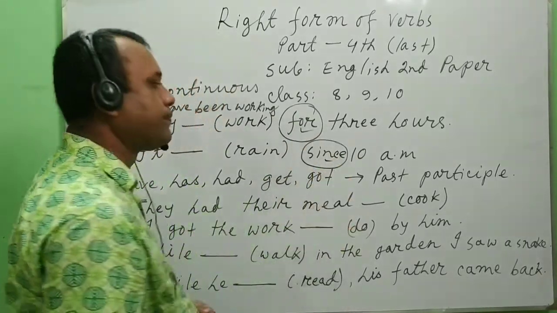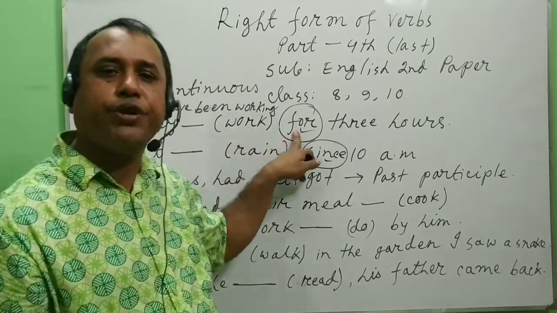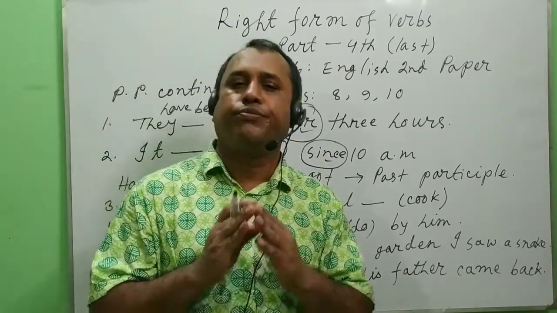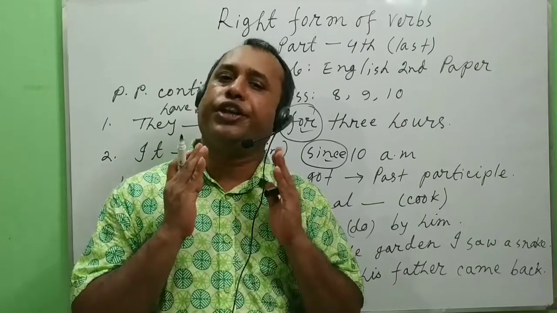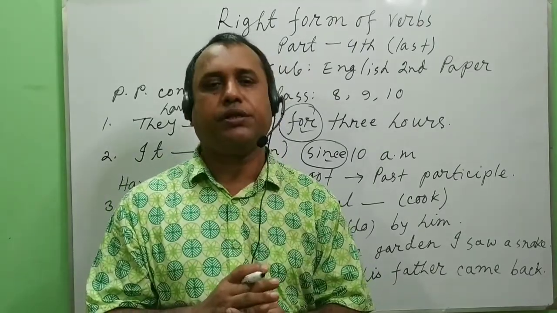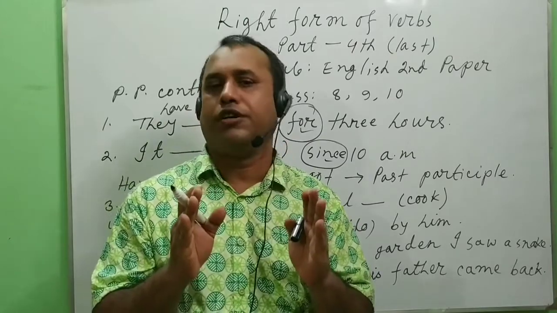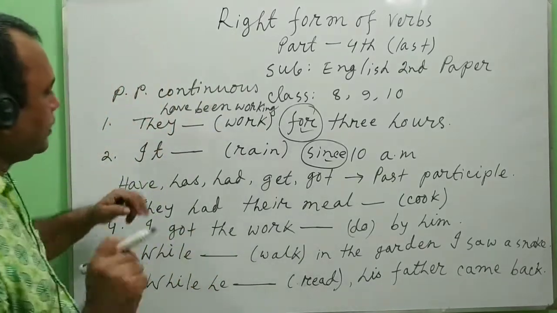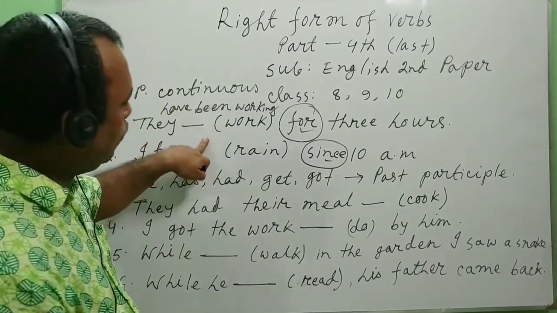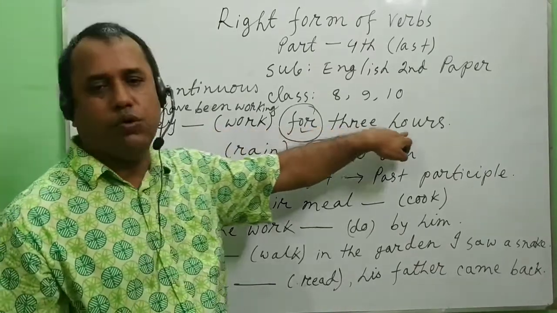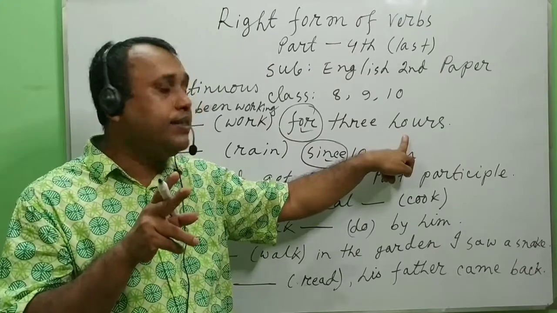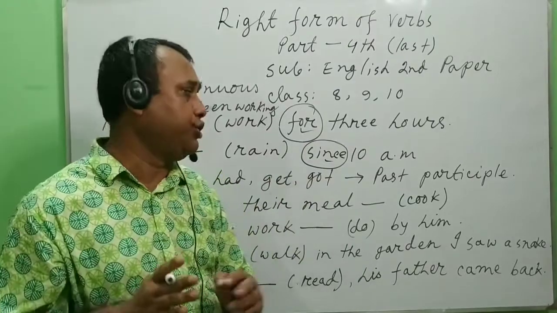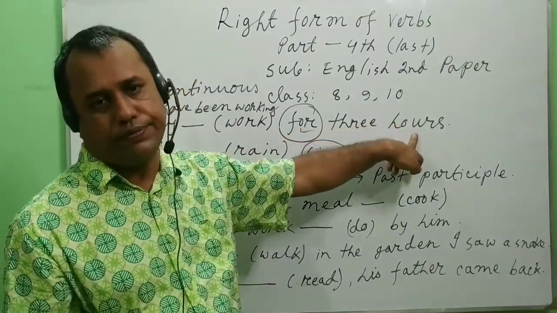For, when you get for, you will imagine that there is no indication of any fixed time, but there is only the duration of the working period. Let's see a sentence. They, here is a gap, work for 3 hours. That means when they have started the work, there is no fixed time here, only the duration for 3 hours.